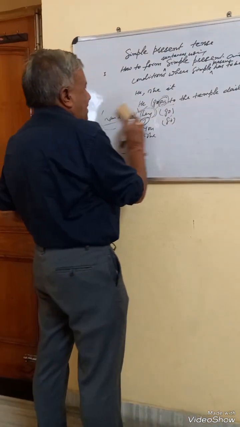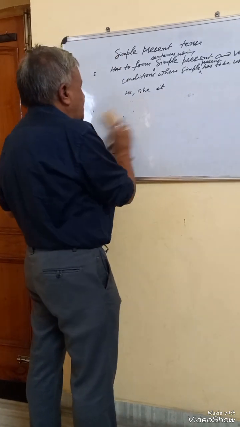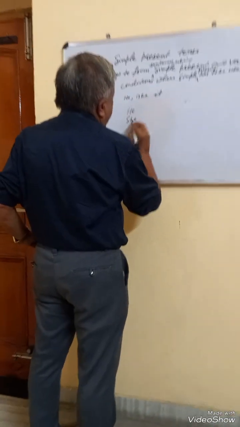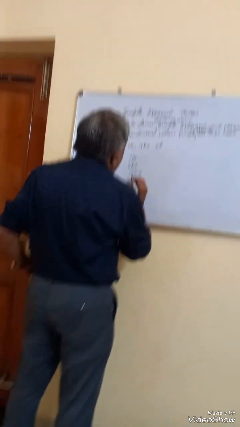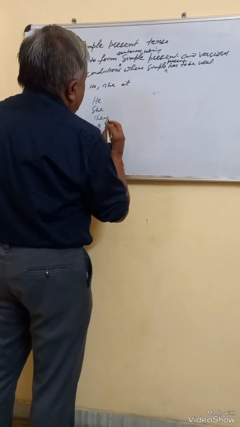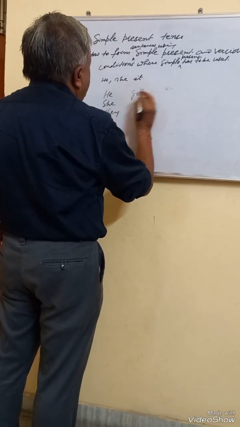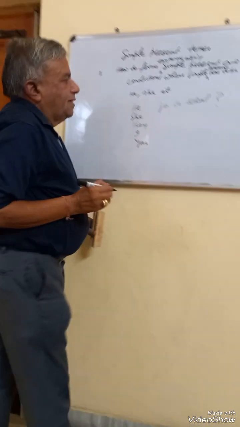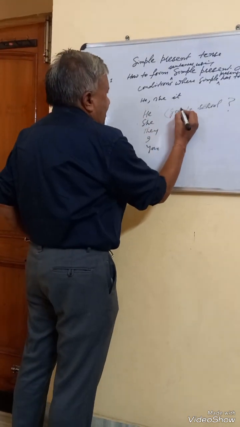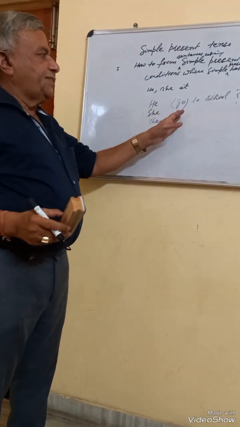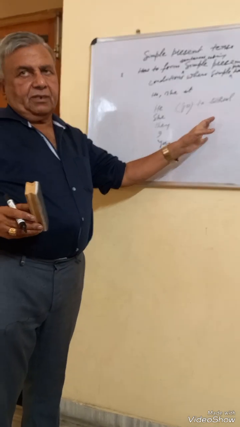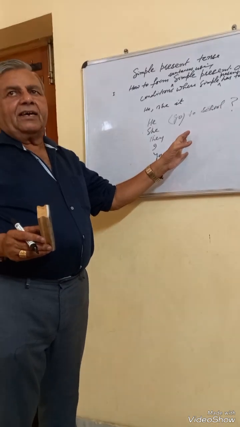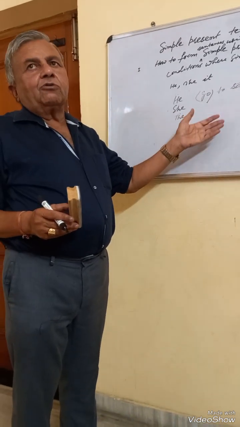And in case we are to form the interrogative sentence, these are the subjects: he, she, they, I, you, and the verb is go to school. We are to frame an interrogative sentence. Interrogative sentence means we just ask a yes or no type question. When we ask someone, does he go to school daily? So he will answer, yes, I do go to school, or no, I don't go to school daily.